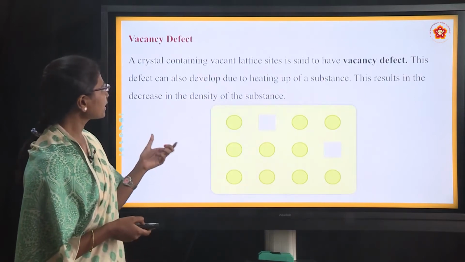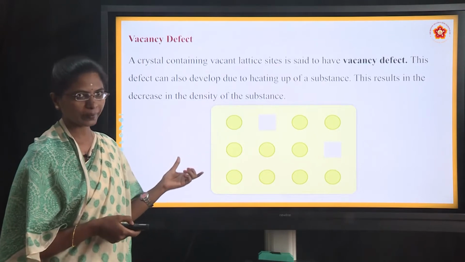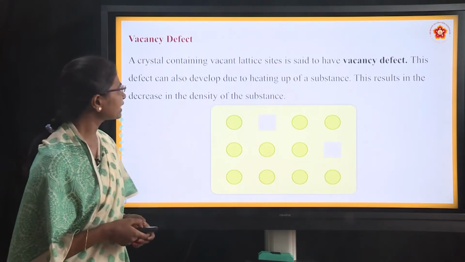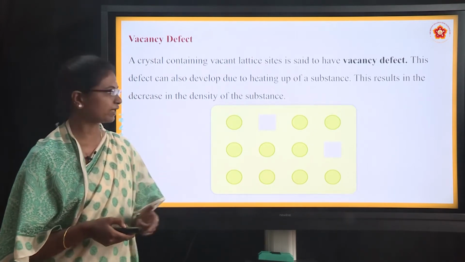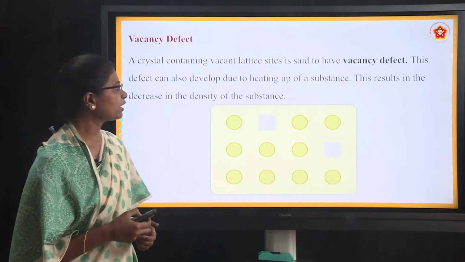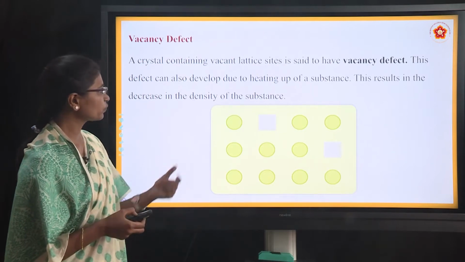Next, what is meant by vacancy defect? It is a type of stoichiometric defect. A crystal containing vacant lattice sites is said to have vacancy defect. This defect can also develop due to heating of a substance. This results in a decrease in the density of the substance.